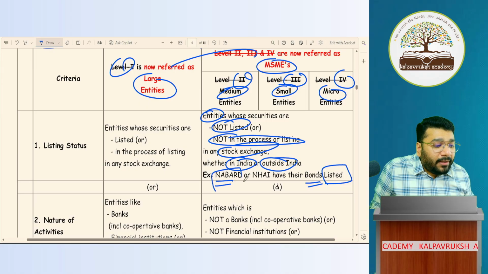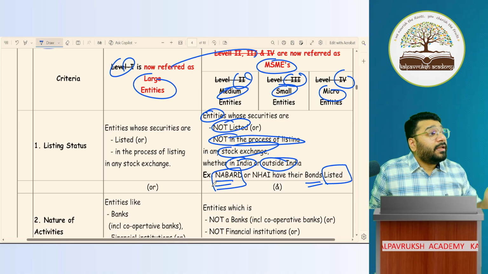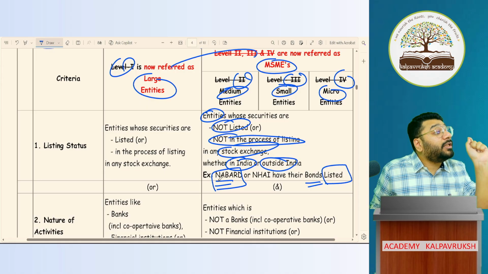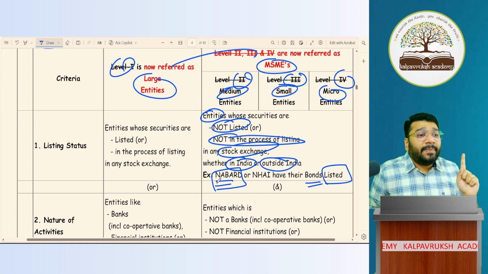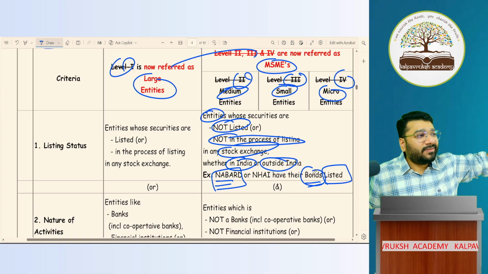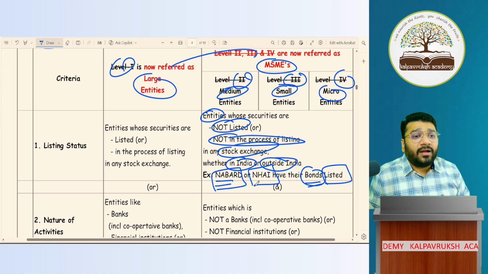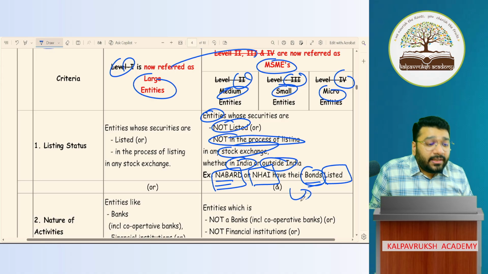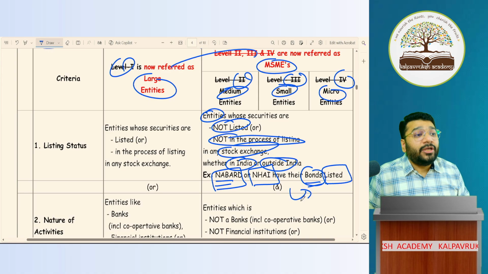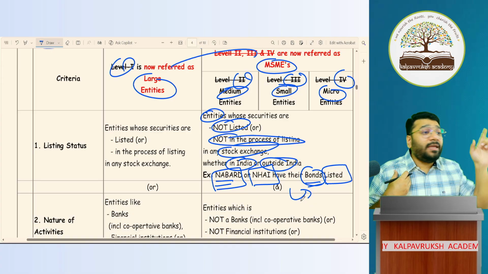If you take the example of NABARD. NABARD is one such organization which is created by an Act of Parliament, right? They have their bonds, debt instruments, listed on the stock exchange, but they are not a company. They are non-corporates, but still they have their bonds listed on the stock exchange. Plus NHAI, National Highways Authority of India, again a non-corporate, but still they have their bonds listed on the stock market. So any entity listed cannot be MSME. Can they be called MSME? No, they'll be called